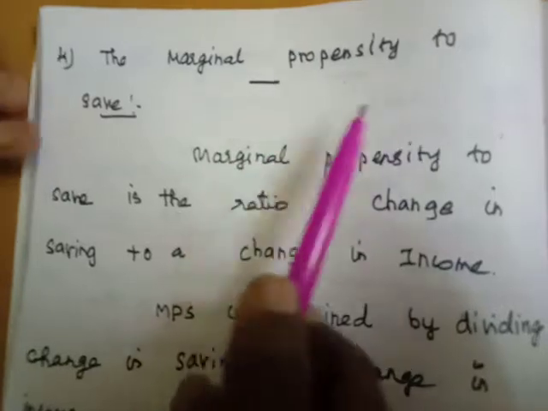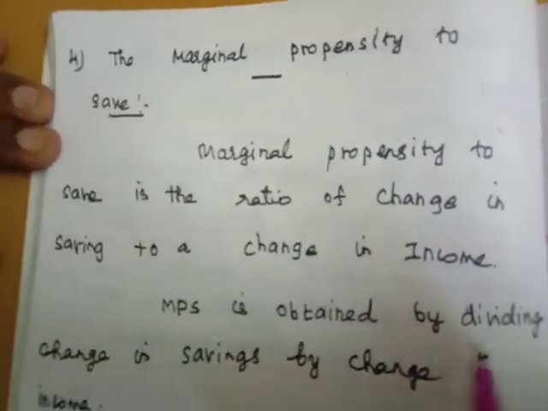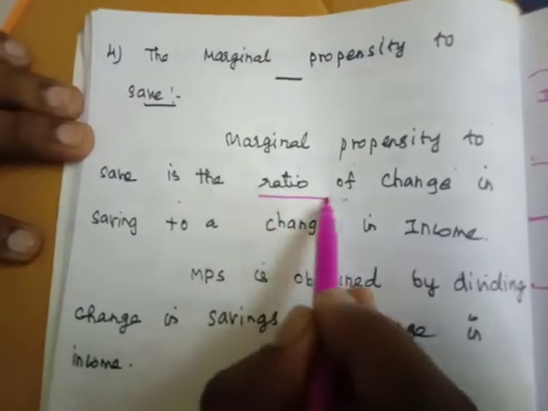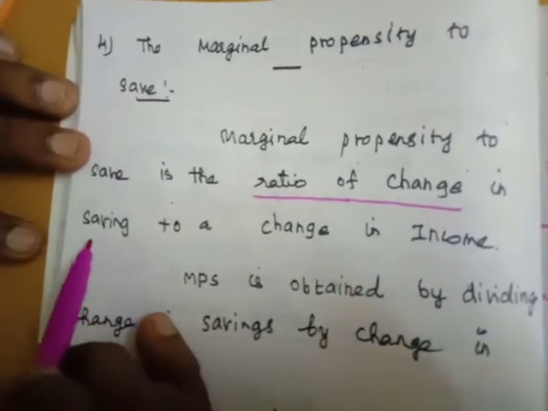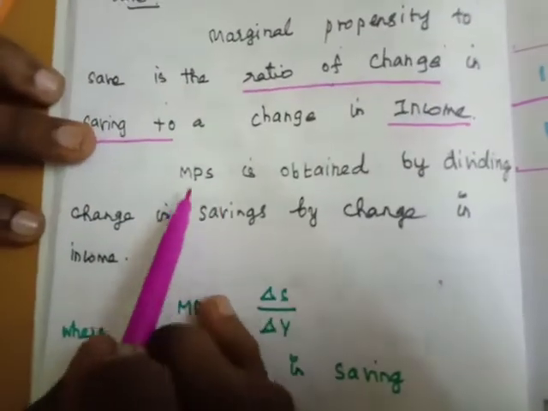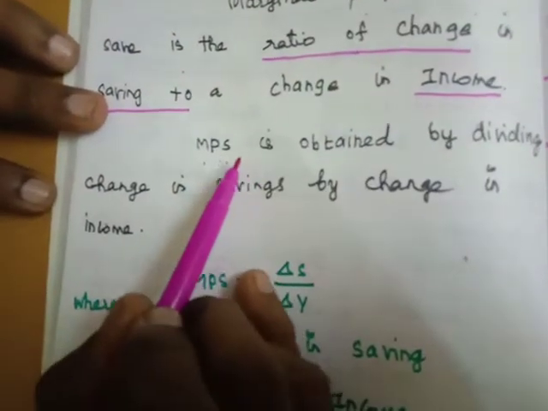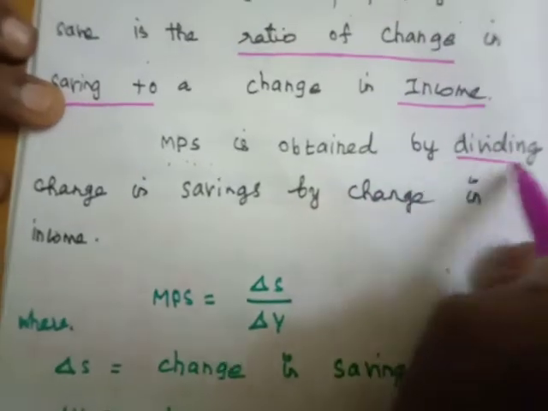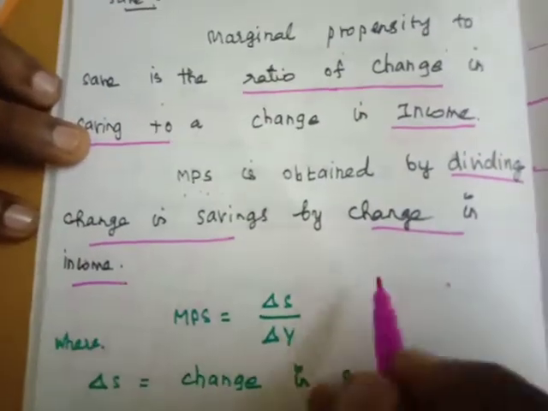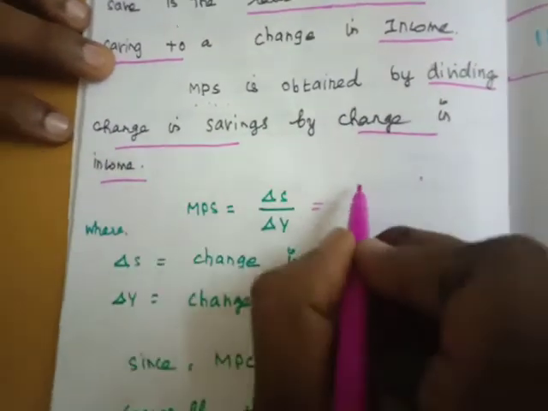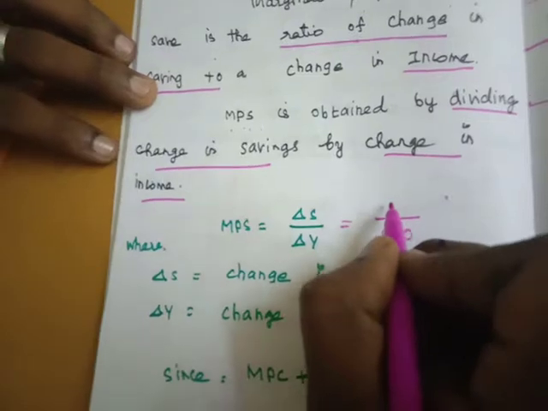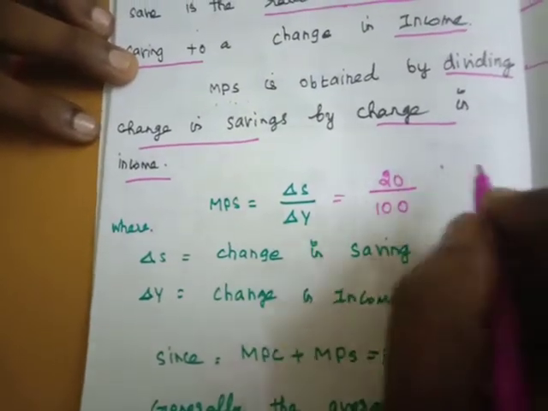Next we will move to marginal propensity to save. The marginal propensity to save is the ratio of changes in saving to changes in income, and it is obtained by dividing the changes in saving by changes in income. For example, you already got 100 rupees income and your saving is 20 rupees.